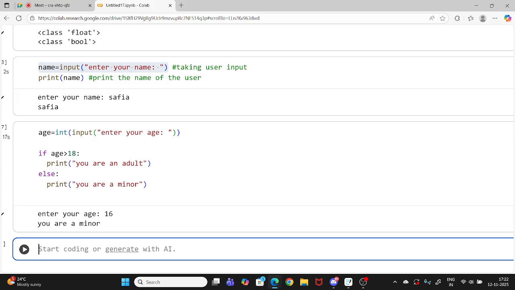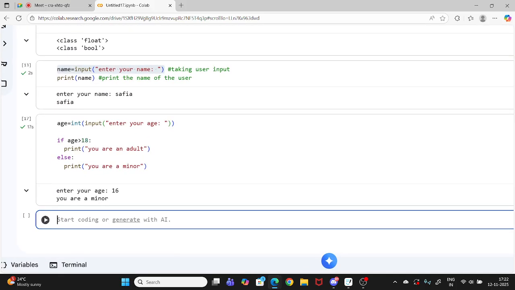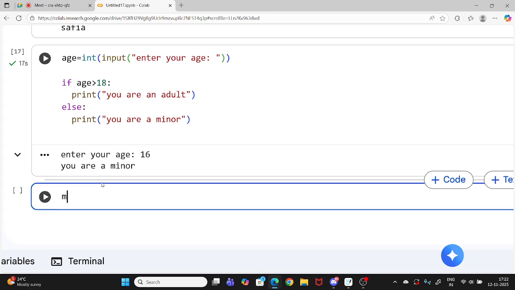If you have more conditions, like if you are a teacher, maybe you want to give grades to your students. So first you will write marks, and here also I'm taking user input. So I'll write input, enter the marks.